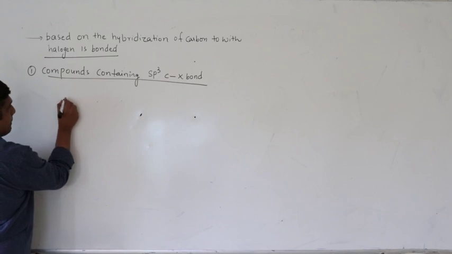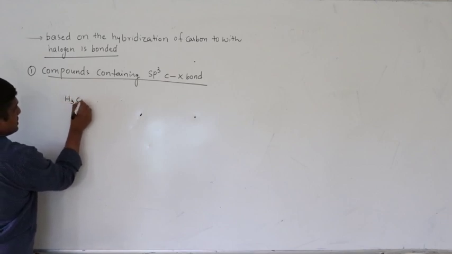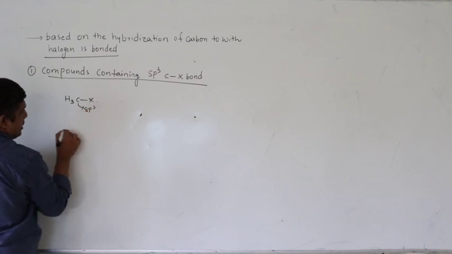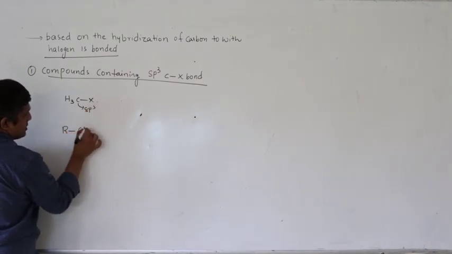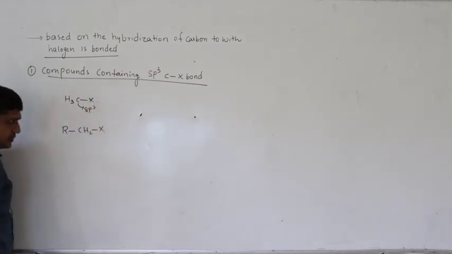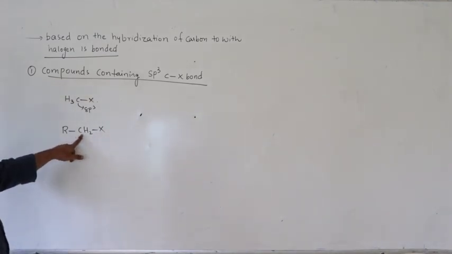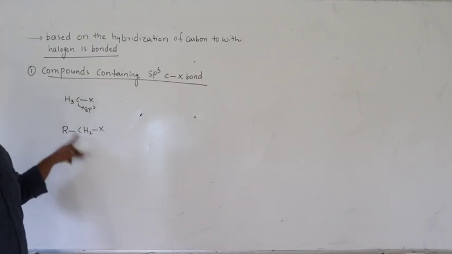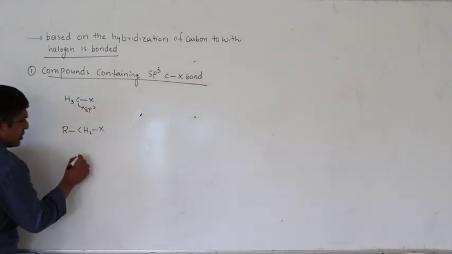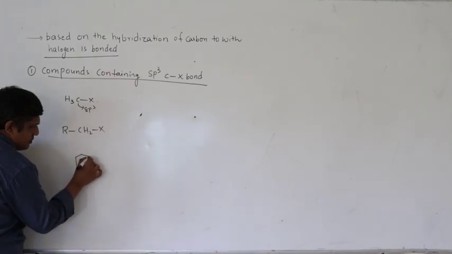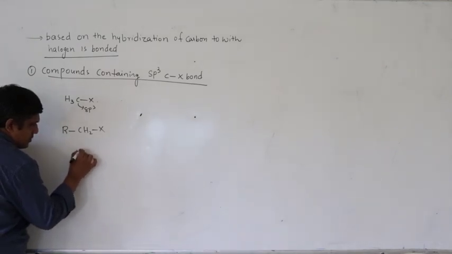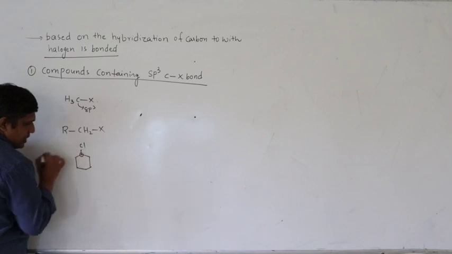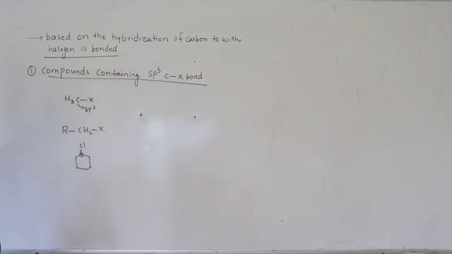For example, CH3X, here carbon hybridization is sp3, or in general I can write RCH2X. So halogen attached to a carbon whose valencies are satisfied by 2 hydrogens and an alkyl group, therefore this is sp3 carbon, right. We can add n number of examples. Now this is also sp3 carbon, right.